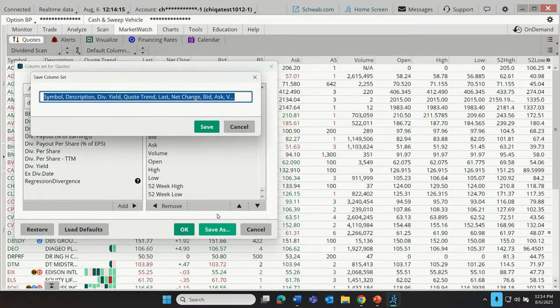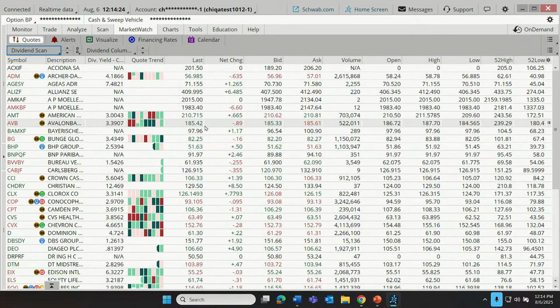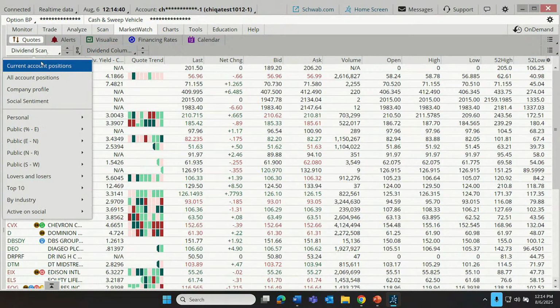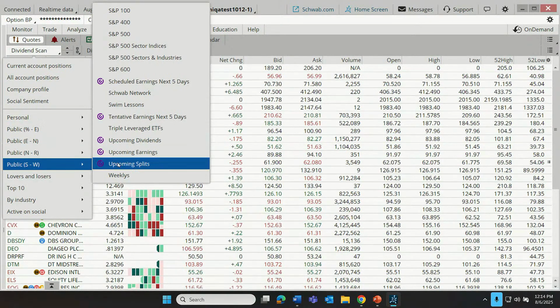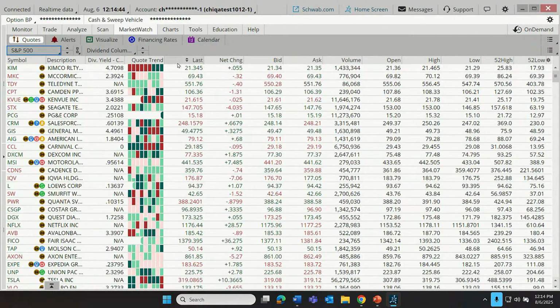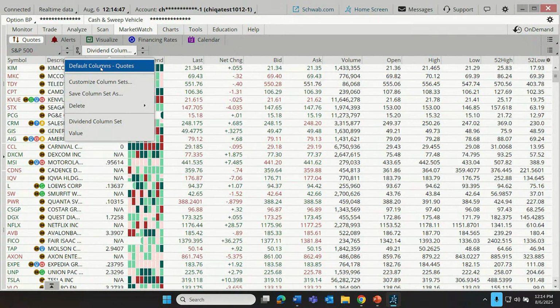But I'm going to click Save As. And how about we just call this our dividend column set. There we go. Let's just click Save. And you'll notice now, right up here, the leftmost menu is telling us which list of stocks we're looking at. These are the ones resulting from our dividend scan. And it's showing us which column set we're using. So if I were to switch again, let's go back to that public list of the S&P 500. Maybe we just want our default columns for that.